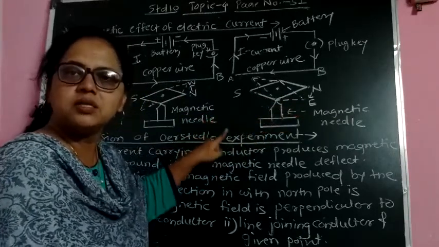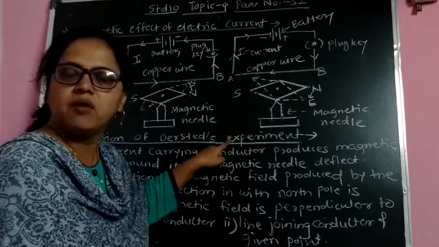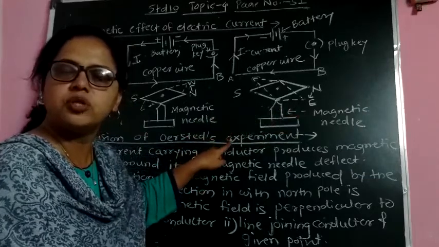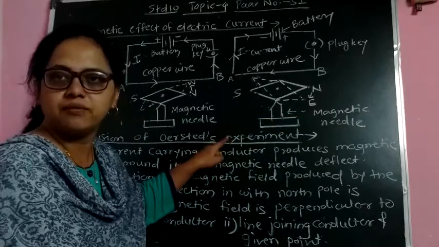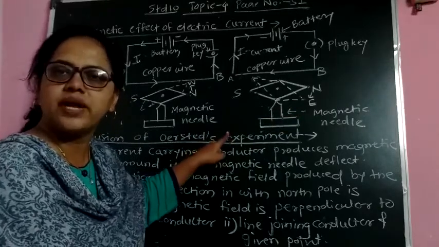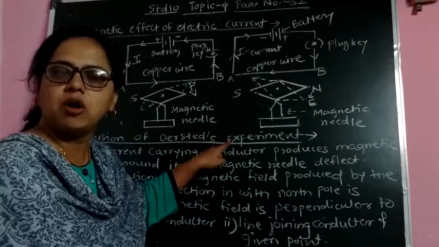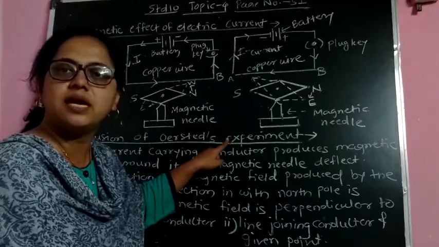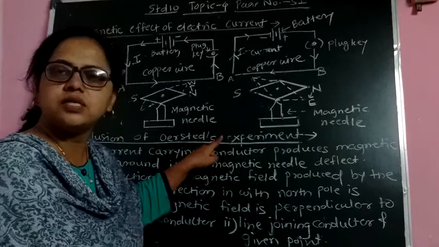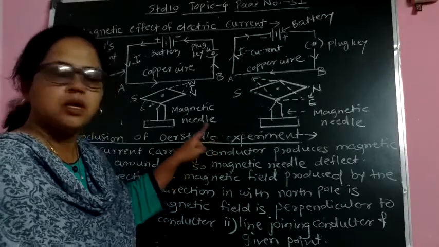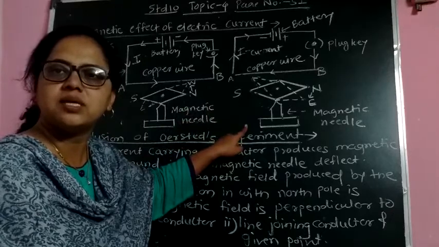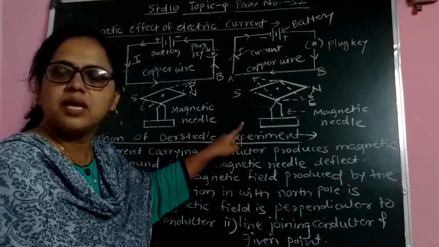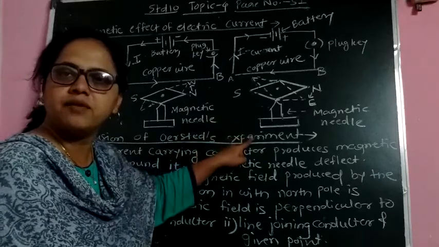But what is the conclusion of this experiment? When current flows through the copper wire, it will create a magnetic field around itself. This experiment is called Oersted experiment because this experiment was performed by the scientist Oersted. So what is the conclusion? Maybe these two diagrams are given in your exam. Activity based questions are asked in the exam. So these two diagrams are given.